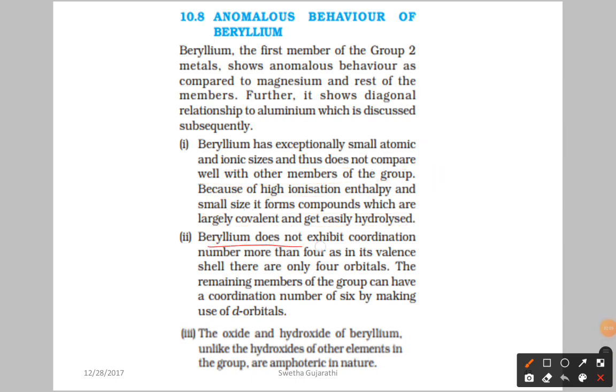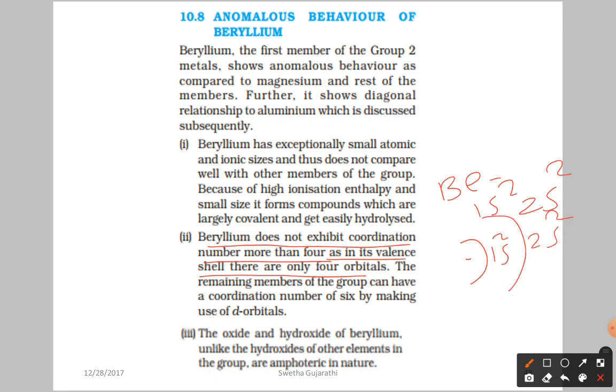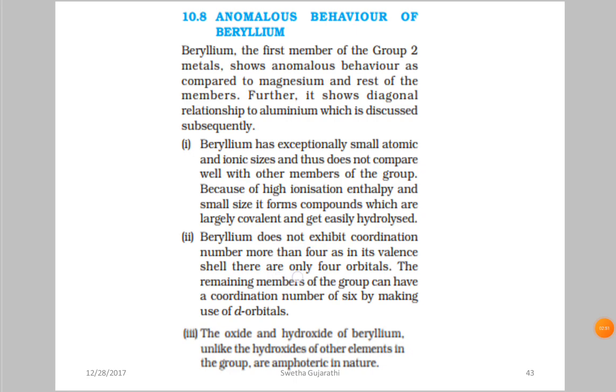Next, beryllium does not exhibit a coordination number of more than 4 as its valence shell has only 4 orbitals. Coordination means the number of bonds formed. The electronic configuration of beryllium is 1s2 2s2. In the second shell we have 2p also. S has only one orbital and p has 3 orbitals. The total number of orbitals is 4, so beryllium has only 4 orbitals.